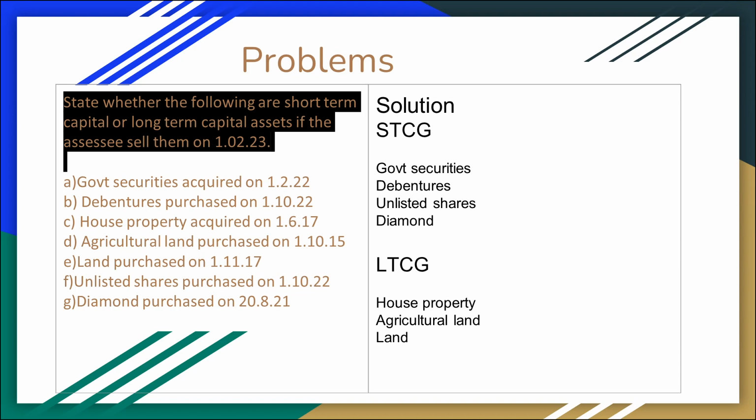Next, land purchased on 1/11/17 is long-term capital gain. And unlisted shares purchased on 1/10/22 and sold on 1/2/23, holding less than 24 months, so it is short-term capital gain. And diamond purchased on 28/21 and sold on 1/2/23, less than 24 months, so it is short-term capital gain.